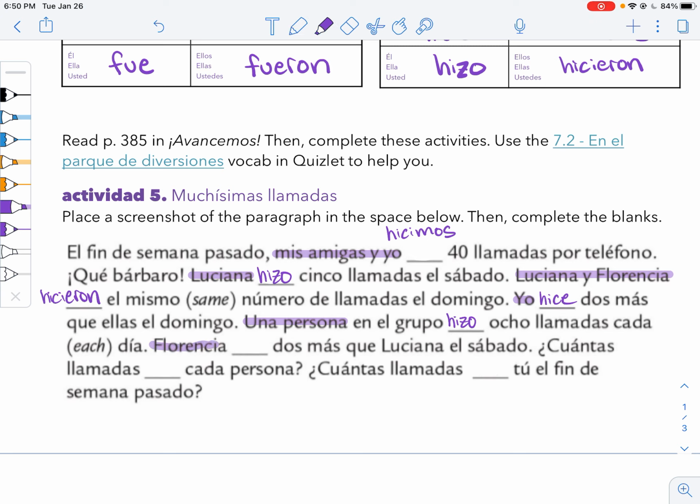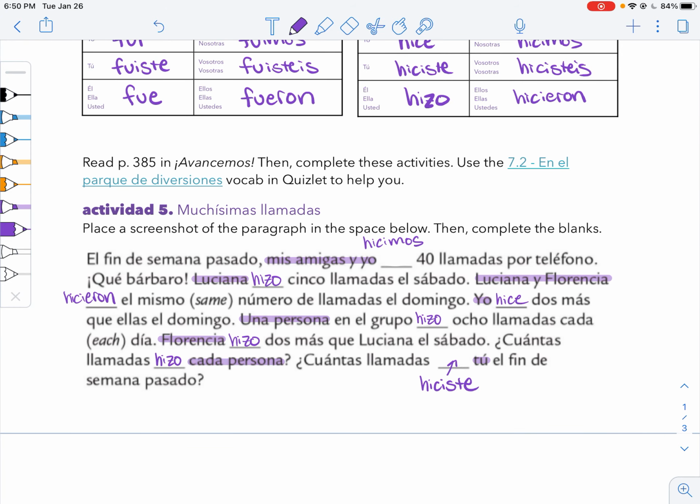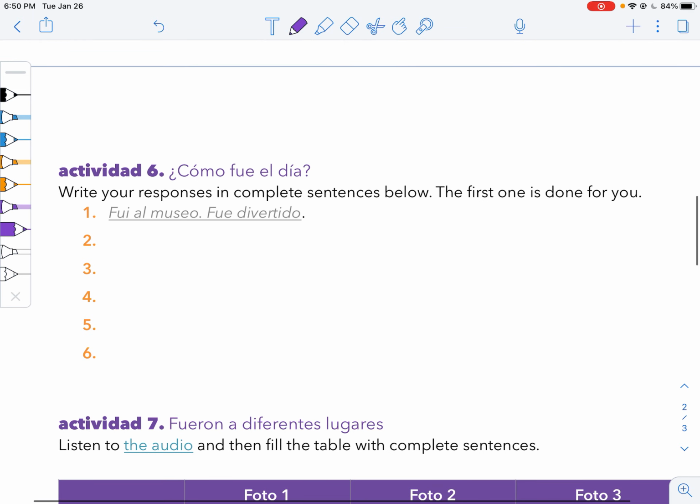Florencia is another ella, giving us again hizo. 2 más que Luciana el sábado. ¿Cuántas llamadas cada persona? Oh, this is a question. How many calls did each person make? That gives us hizo. ¿Cuántas llamadas tú el fin de semana pasado? How many calls did you make last weekend? Gives us hiciste. Goes in that blank. So we conjugated hacer in the past. Go ahead and look at Actividad 6. Try it for yourself. Come back if you need help.